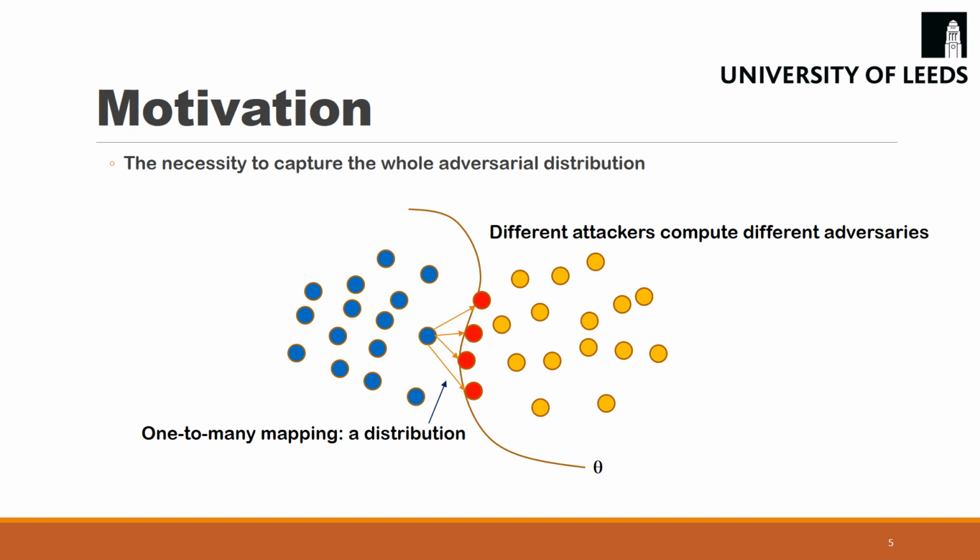The first motivating observation is that different attack methods provide different adversarial samples during adversarial training, shown as the red dots. This indicates there is a one-to-many mapping between one clean sample and its adversarial samples. In other words, there is a distribution of adversarial samples corresponding to one clean sample.